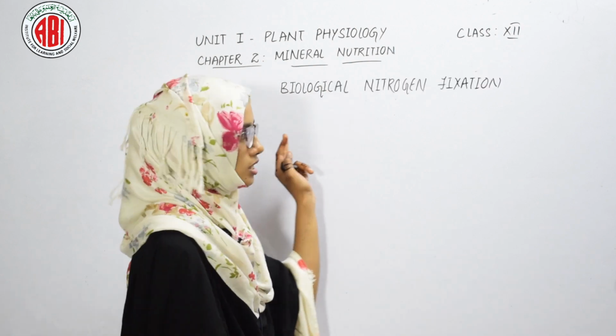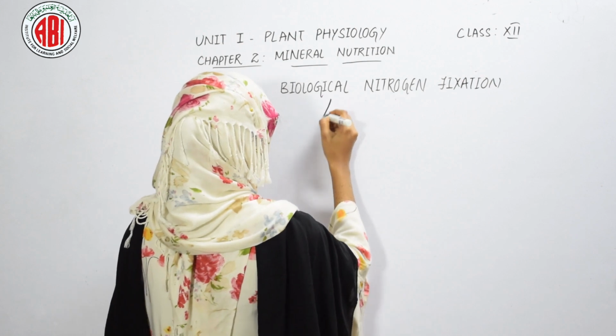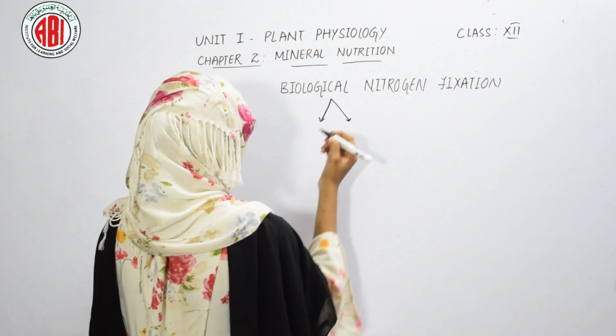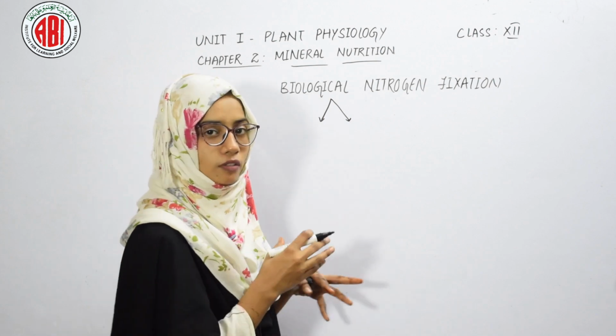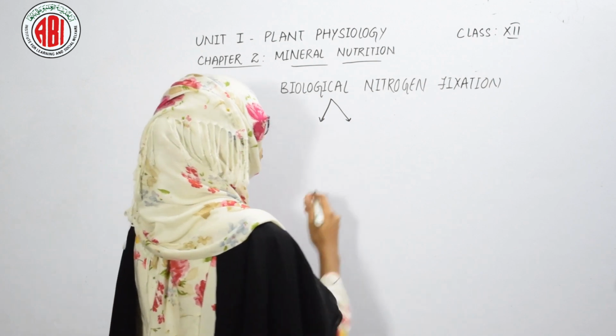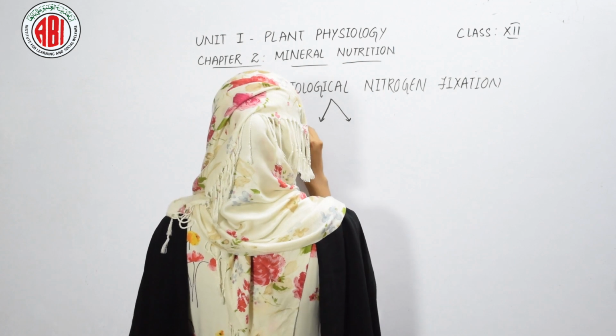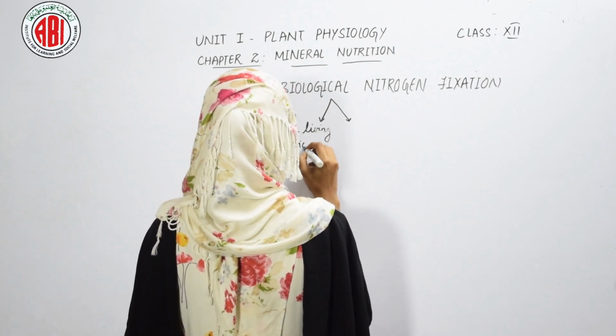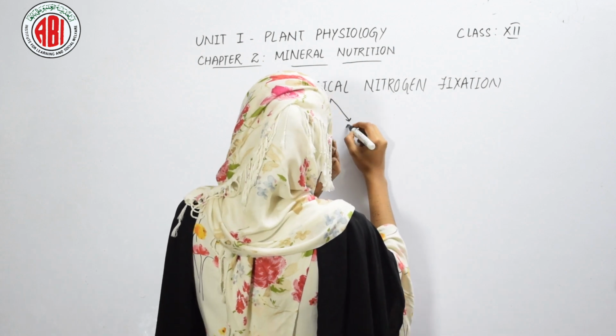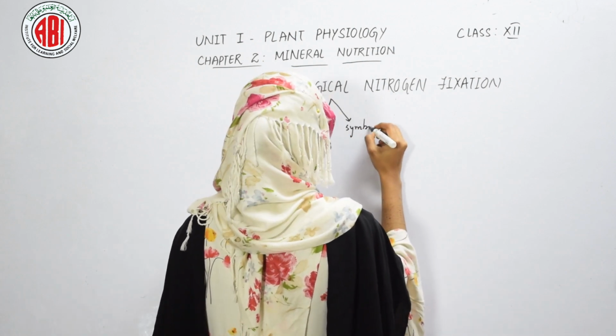Biological nitrogen fixation is carried out by microorganisms, as the name indicates. There are two types of microbes. The first is free living microbes and the second is symbiotic microbes.